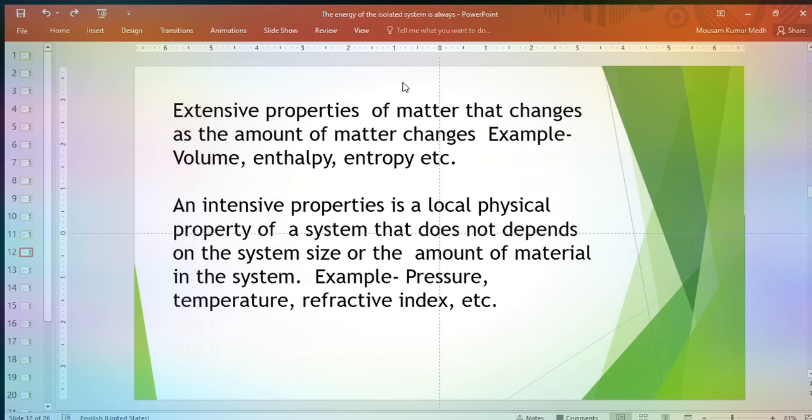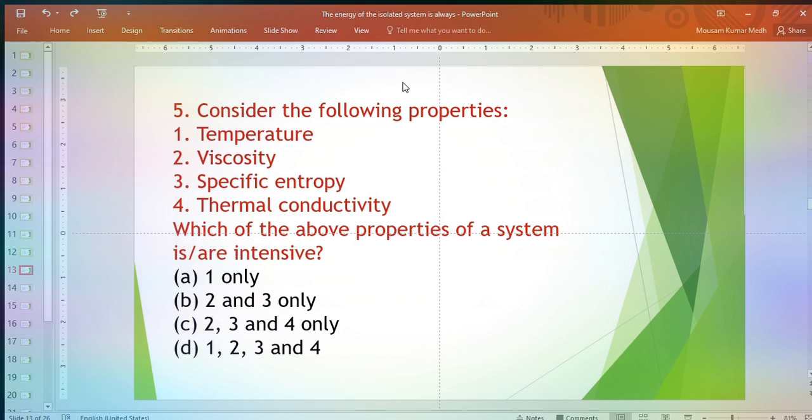An intensive property is a local physical property of a system that does not depend on the system size or the amount of material in the system. Examples are pressure, temperature, refractive index, etc. Our next question is: consider the following properties. First, temperature. Second, viscosity. Third, specific entropy. Fourth, thermal conductivity. Which of the above properties of the system are intensive? The answer is all of the above properties are intensive properties.